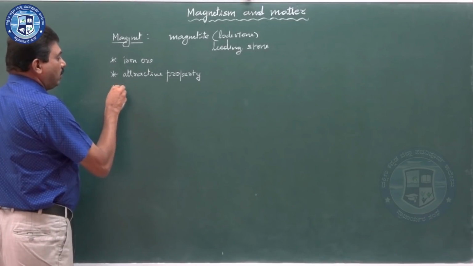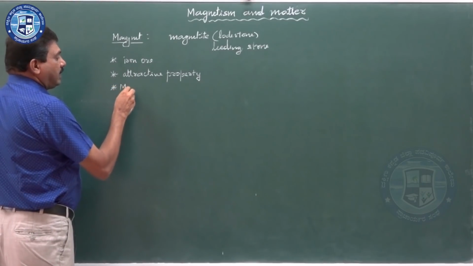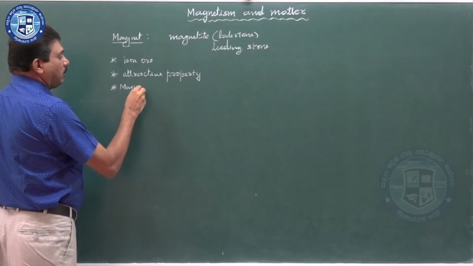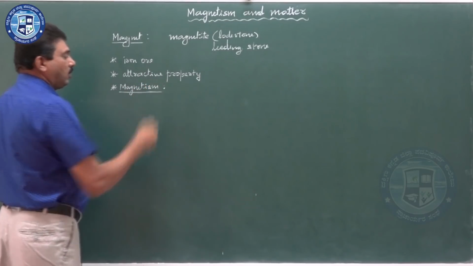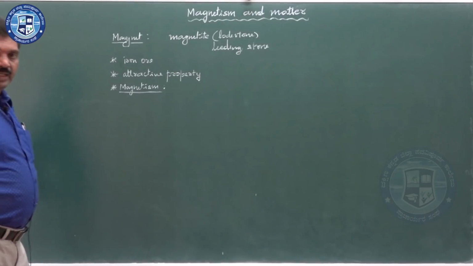Okay. Now, what is magnetism? We are coming to the important word involved in this chapter.